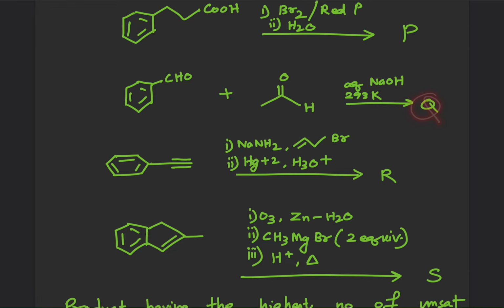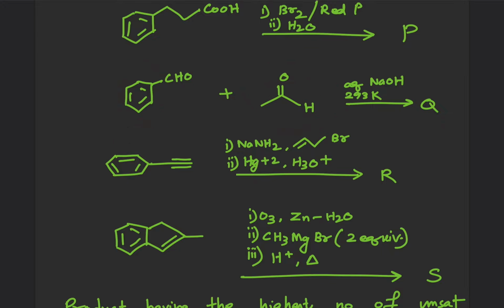Okay, so then if you go and look at Q, the starting compounds of Q, we have aldehydes, both are aldehydes, and we have aqueous NaOH as the reagent. So this makes it very clear that the reaction is going to be aldol condensation. Okay, so in Q the starting compounds are two different aldehydes: this is benzaldehyde, this is acetaldehyde.